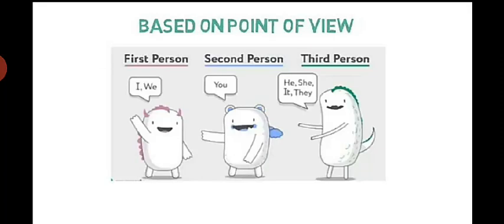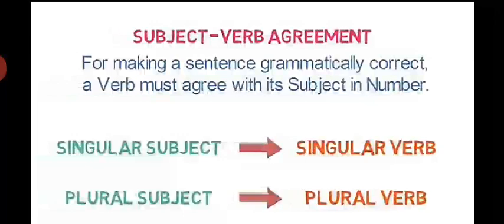First person means I, we. Second, you. Third, he, she, it, they. When I am talking, to whom I am talking is the second person, and about whom I am talking is the third person.